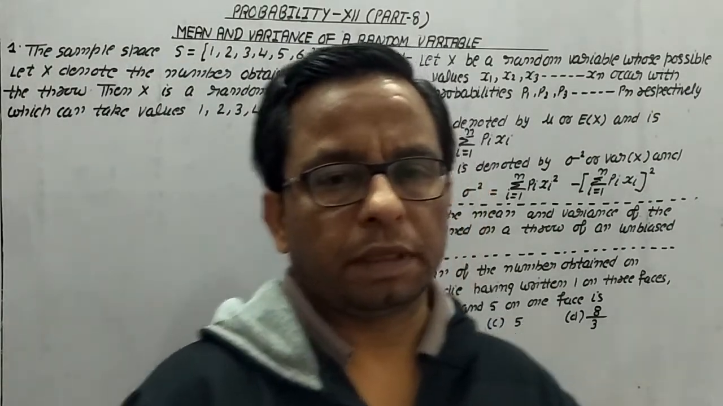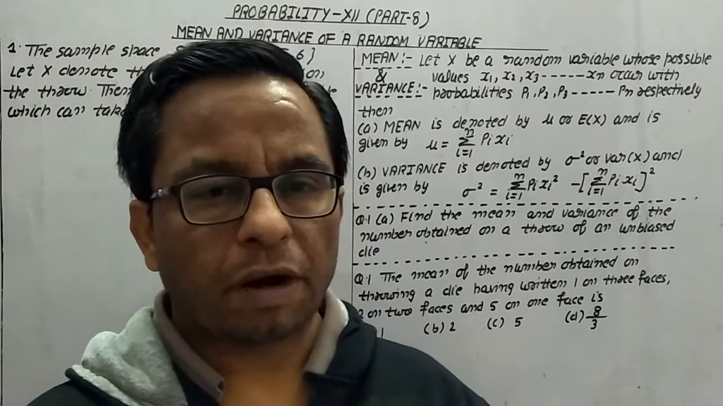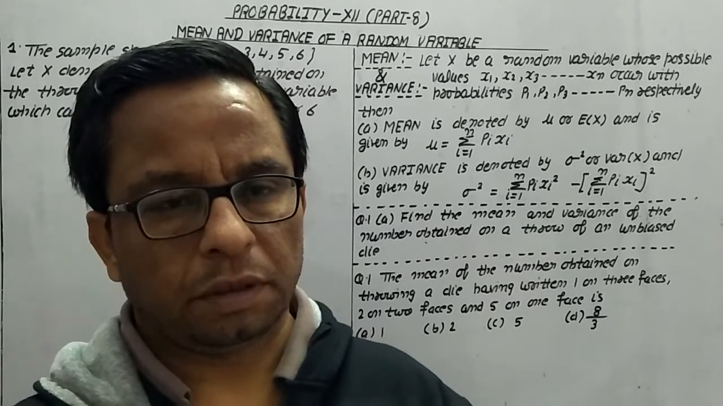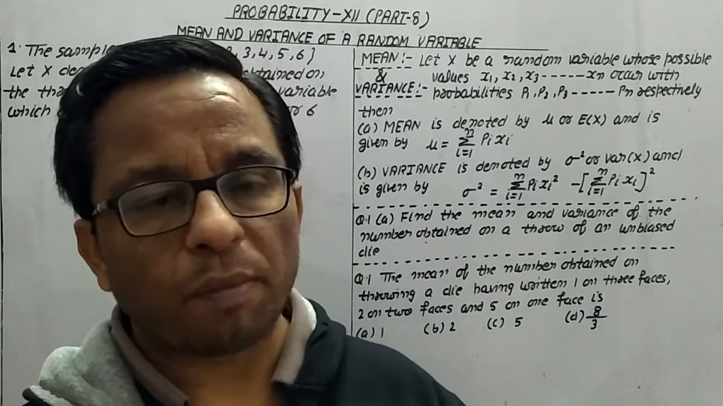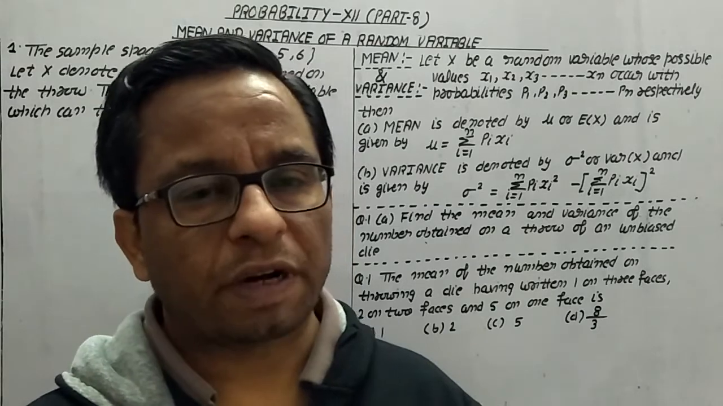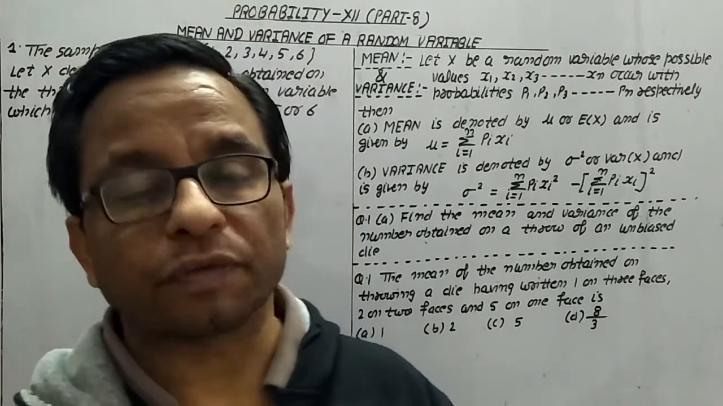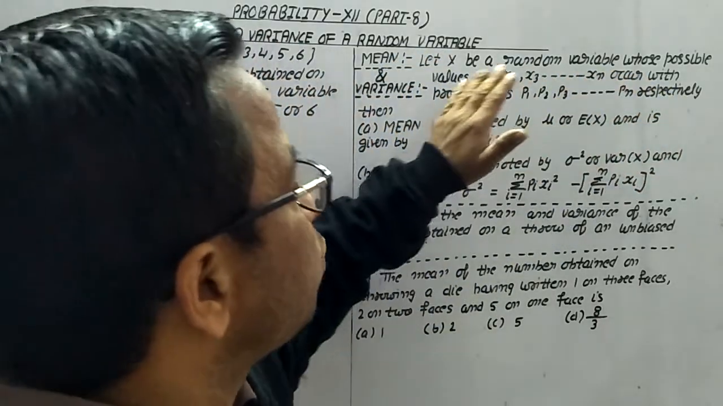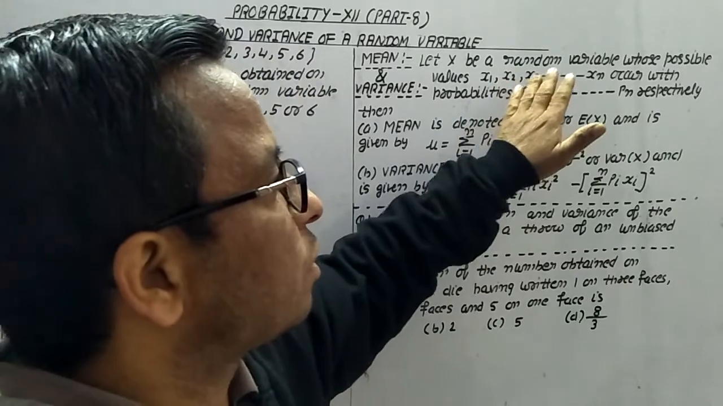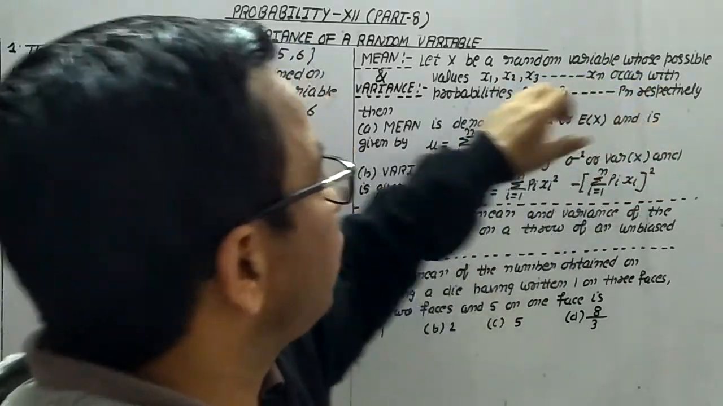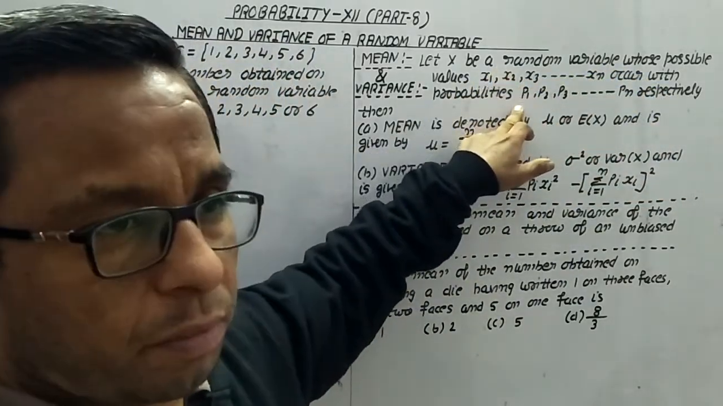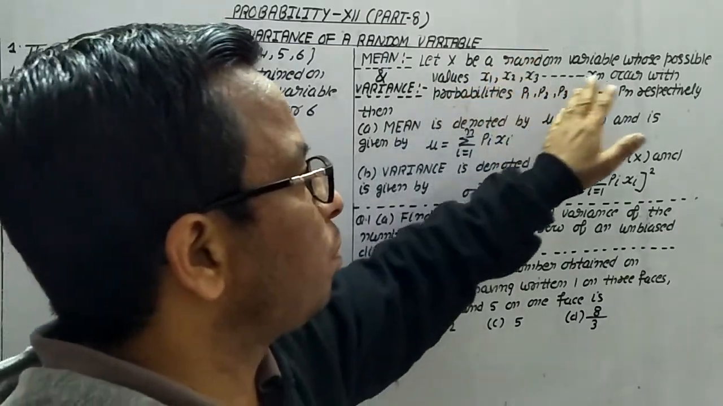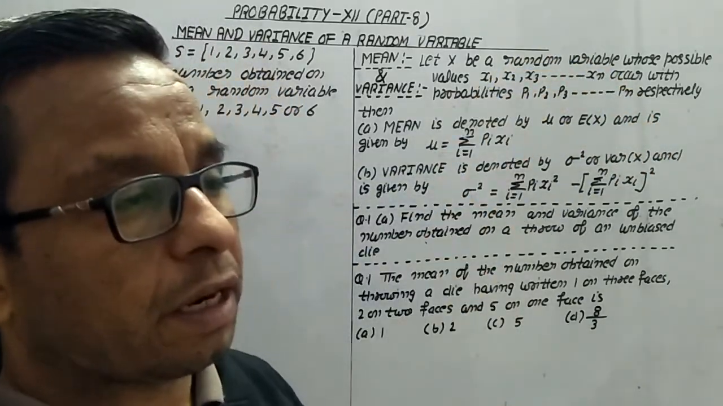Hello everyone. In this part 8 of probability, we are going to understand the concept of mean and variance of a random variable. This part is totally based upon the formulas and whatever we learned in the last video. So let us suppose X is a random variable whose possible values x1, x2, x3 and so on up to xn occur with the probabilities p1, p2 and so on up to pn respectively. P1 is the probability corresponding to x1, p2 is the probability corresponding to x2, and pn is the probability corresponding to xn.